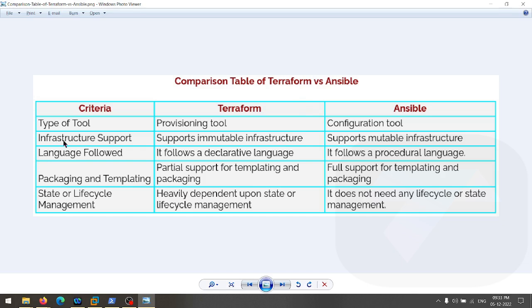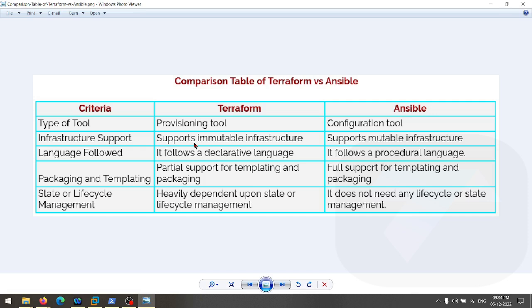Now, when it comes to infrastructure support, it supports immutable infrastructure, or mutable infrastructure. Now, you guys know about mutable and immutable. Any idea? I guess mutable means something we can't override. Anyone else?